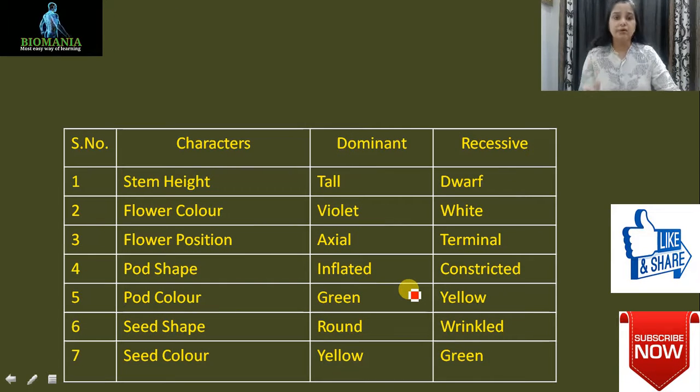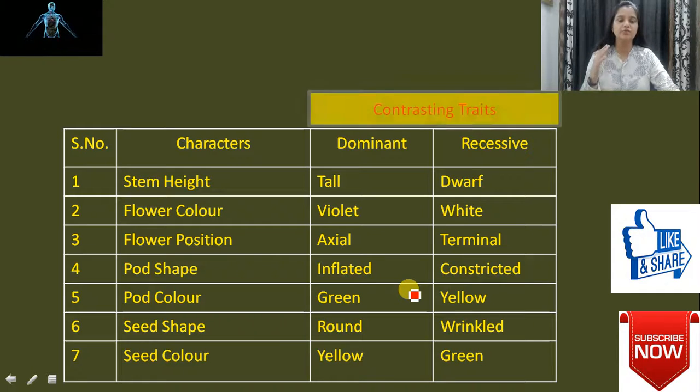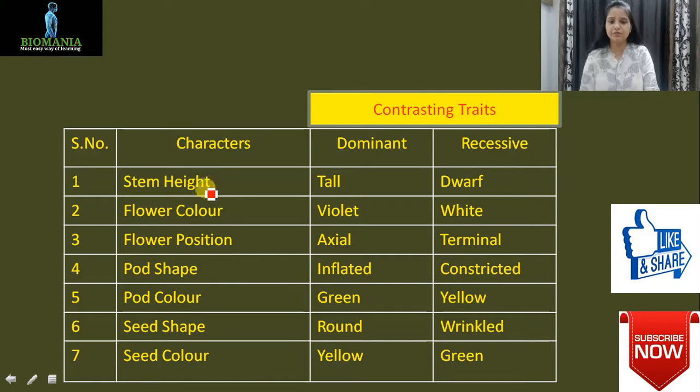Now the important thing is: what were the traits, what were the 7 contrasting traits which Mendel has chosen, and what are they? So you have to learn these traits, clear guys, so that you can perform the crosses perfectly. There will be no confusion in them.